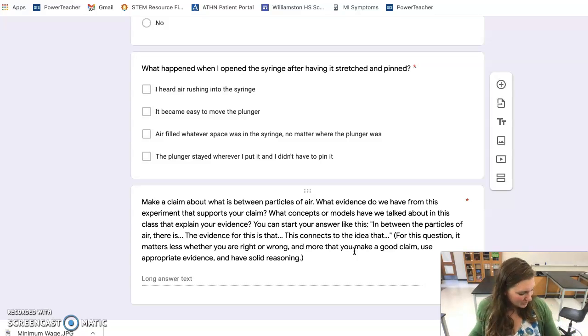Okay, so we've gotten this idea that we're looking at particles and not a continuous model of matter for a couple of reasons. If we had a continuous model of matter, then all those particles would be the same size, and there'd be no space between them, right? They would be just like a mass, like what we see when we see water. It looks like just a mass of stuff, right? But we really know that whether it's liquid, solid, or gas, everything is made out of particles.